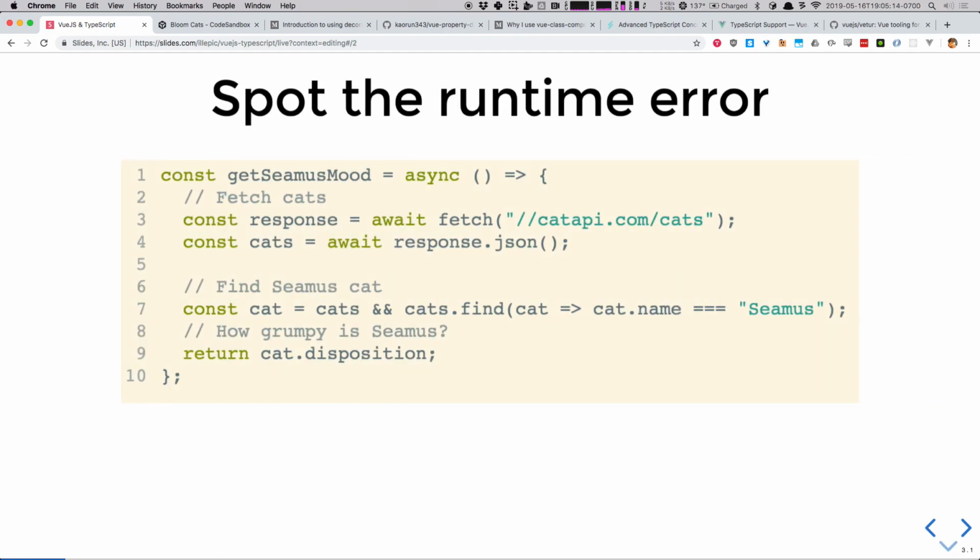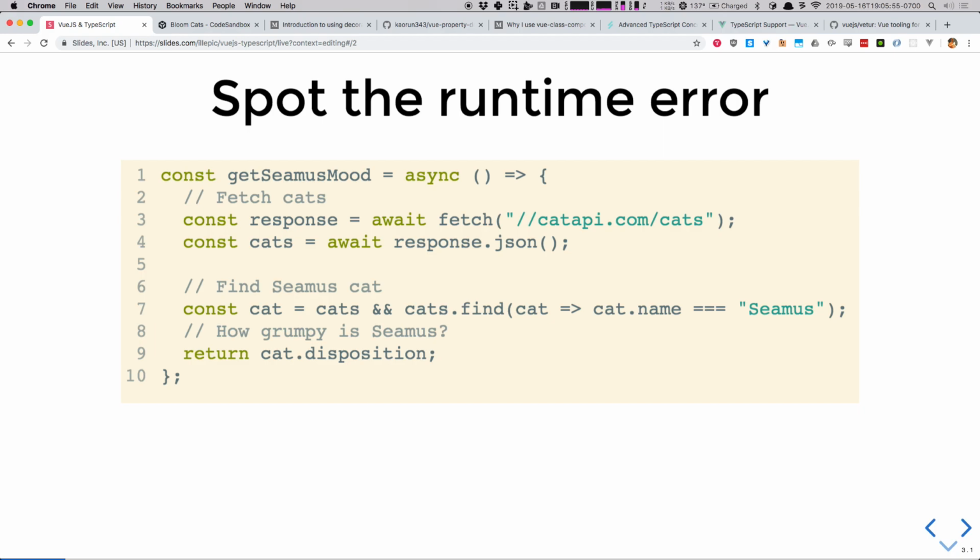Spot the runtime error in this code. Help me find the thing that goes wrong at 11:30 on a Friday night. My cat is named Seamus. If you can't tell, he'll be a feature of this presentation throughout the rest of the evening. Who here can spot the error for me? Yes. Ooh, I would definitely get in a fight with somebody about that. That should have been single quotes, but not a runtime error. Definitely a personal preference and a Prettier error.